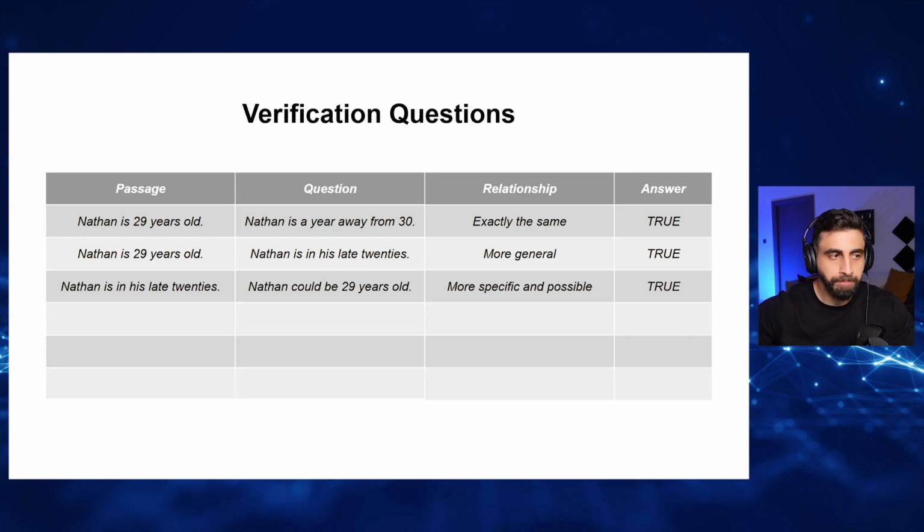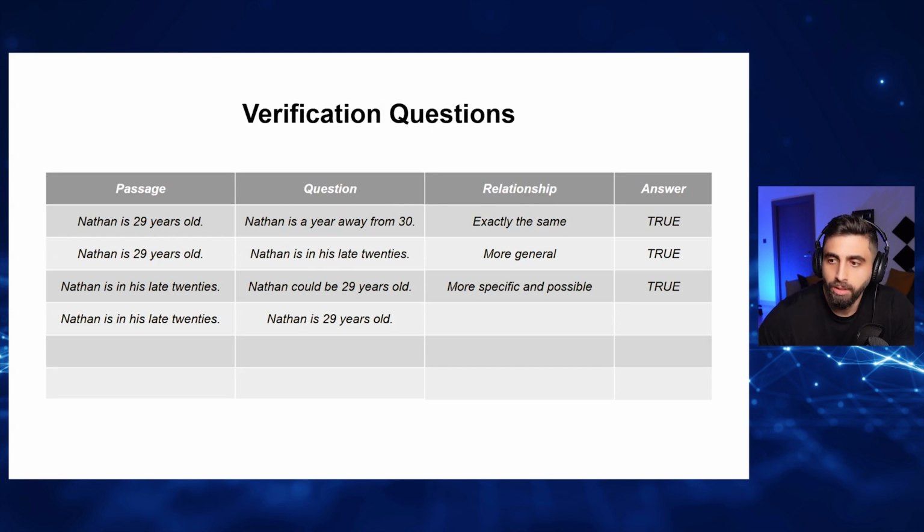Focus now. Nathan is in his late 20s. This is in the passage. The question: Nathan is 29 years old. But maybe he's 28. Maybe he's 29. Maybe he's 27. Everyone is saying false. This means all of you are going to get zeros. It's not false. The question is, Nathan is 29 years old.